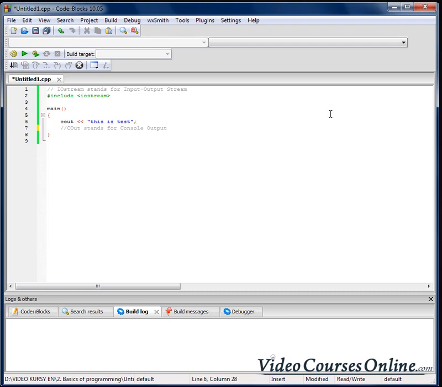And after it, we have two angle brackets, less than signs. As we can see, those signs are pointing in what direction? To the cout, right? To the console output. So it means that everything after those angle brackets will be sent to the console output.